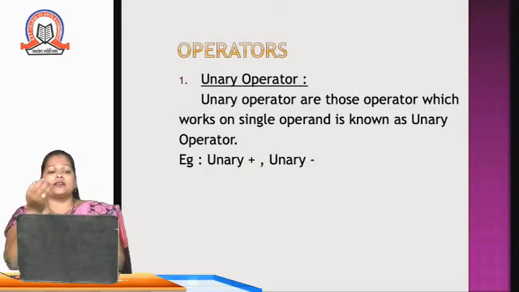And you can also write unary plus or unary minus, like when I want to indicate that this is a positive value or negative value, for that we can use plus and minus signs. So these are examples of unary operators. Like the increment operator, there is a decrement operator as well. Minus minus is the decrement operator.